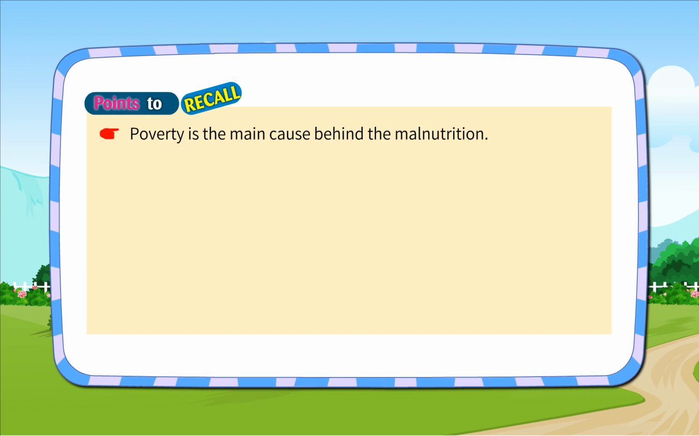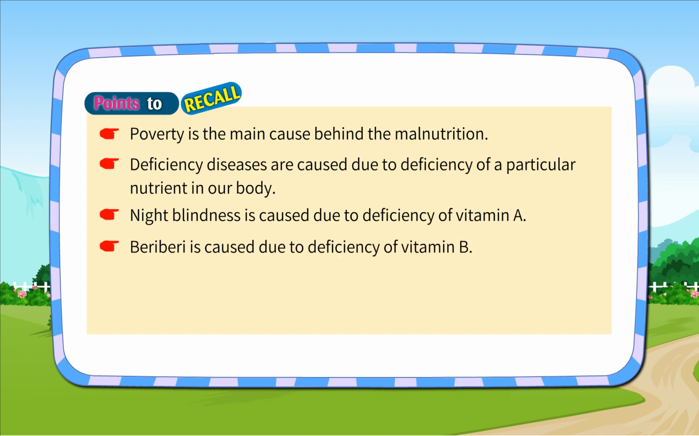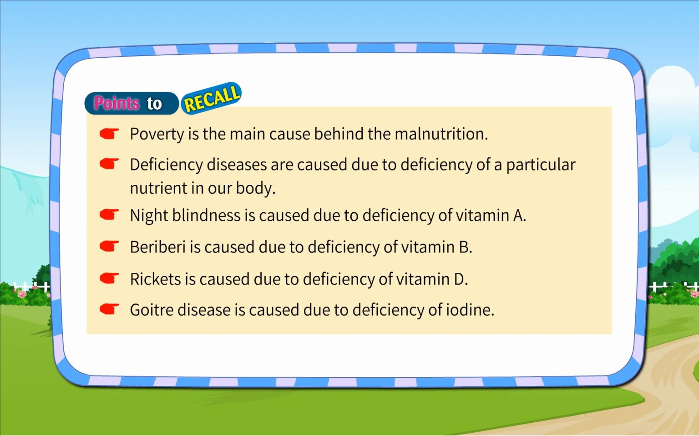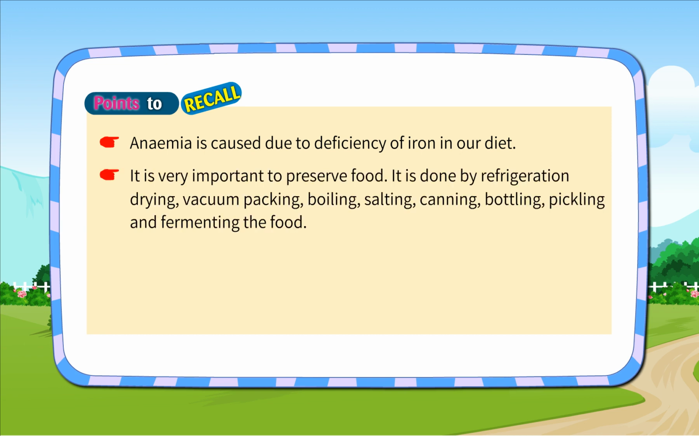Points to recall: poverty is the main cause behind malnutrition. Deficiency diseases are caused due to deficiency of a particular nutrient in our body. Night blindness is caused due to deficiency of vitamin A. Beriberi is caused due to deficiency of vitamin B. Rickets is caused due to deficiency of vitamin D. Goiter disease is caused due to deficiency of iodine. Anemia is caused due to deficiency of iron in our diet.